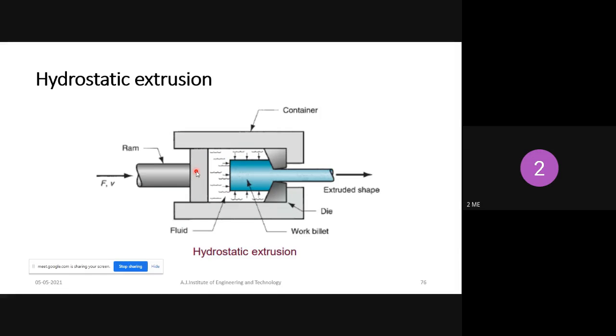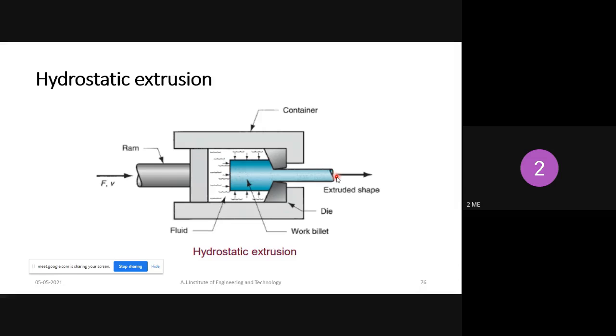So how is the pressure transferred to the workpiece? That is with the help of the liquid. Initially the ram is moving from left side to right side, applying pressure to the liquid. Whatever pressure is applied with the help of the ram is applied to the workpiece. Because of that pressure, the metal will be squeezed outside. So this process is called the hydrostatic extrusion process.